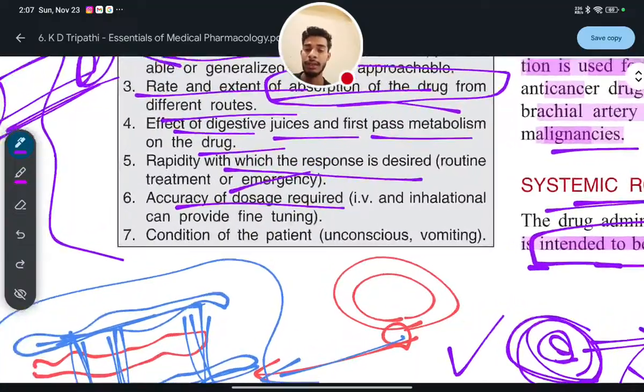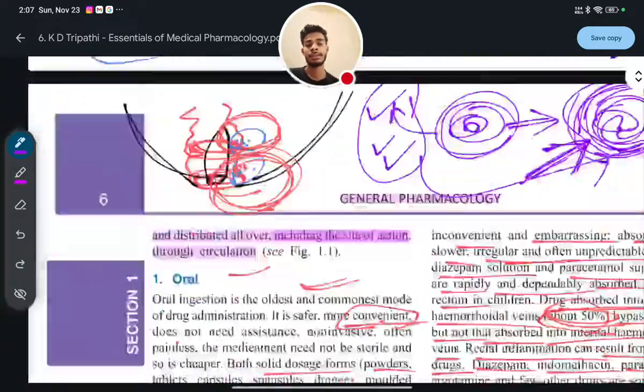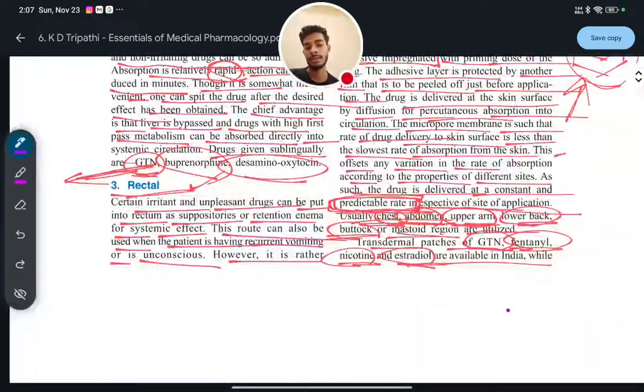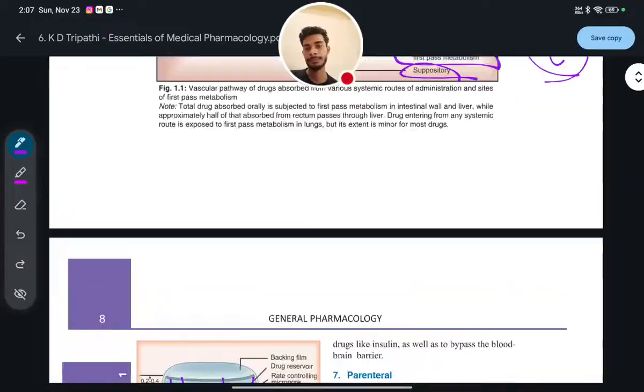Okay, next, condition of the patient. If the patient is unconscious or vomiting, you cannot give the drug orally. You have to administer the drug by another route of administration. Yes or no? So you have to remember all these things.